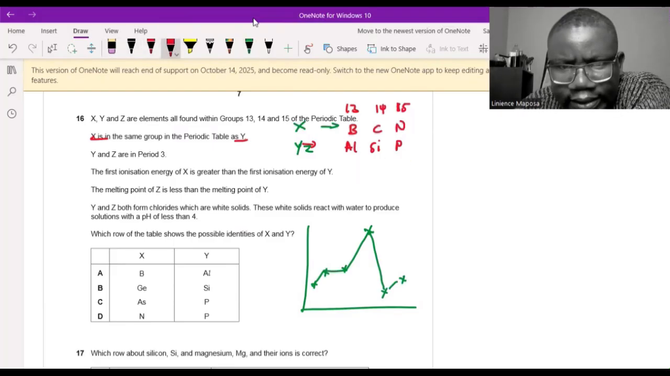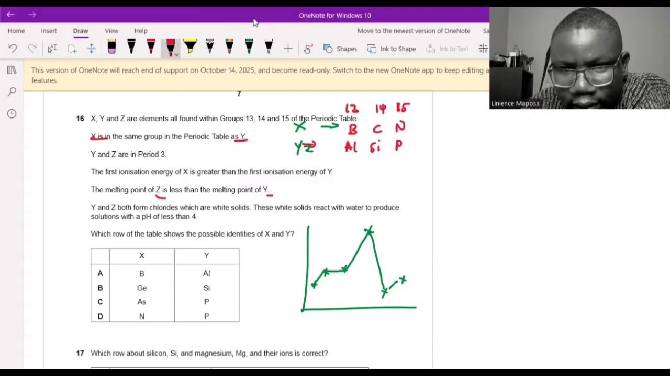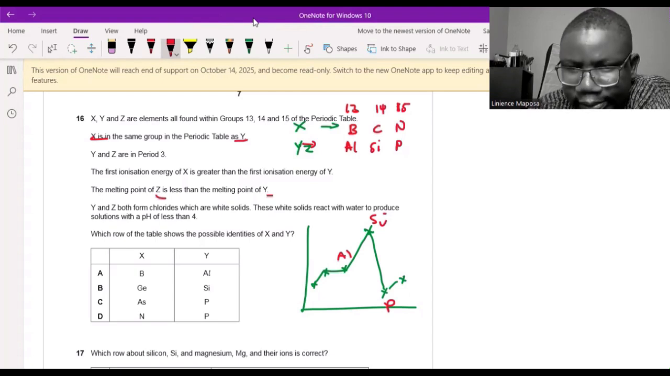Right, so we want to compare Y and Z. Y and Z are in the bottom period, so it's either phosphorus, silicon, and aluminium. Then they say the melting point of Z is less than the melting point of Y. So Z is less than Y.